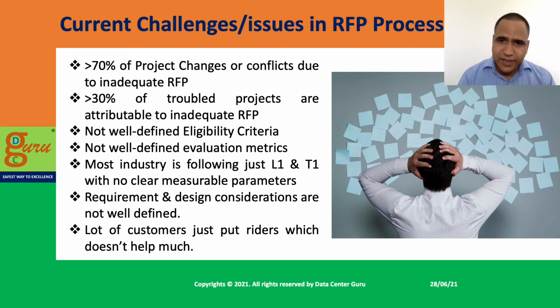If you don't have the right evaluation process, evaluation criteria and eligibility criteria, then you will end up getting a wrong or incompetent partner for a specific project. And obviously if somebody is not competent to deliver a project, you are going to struggle. So these are the two things which I found as major contributors to project failures or project issues.